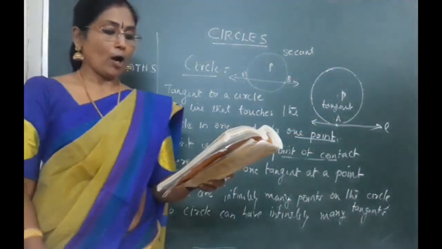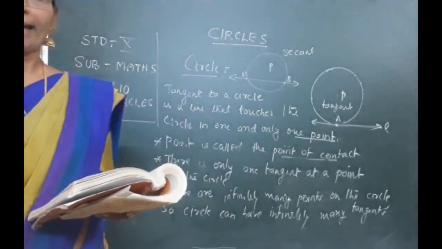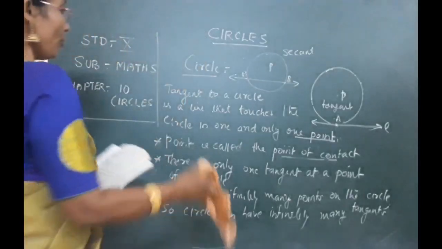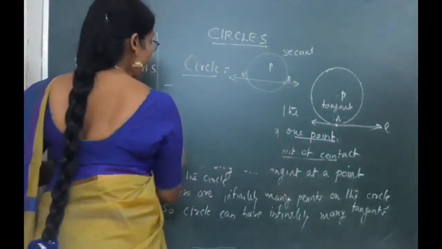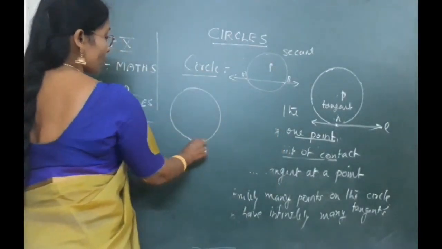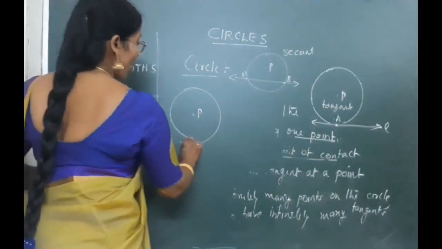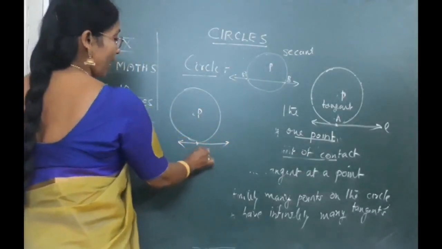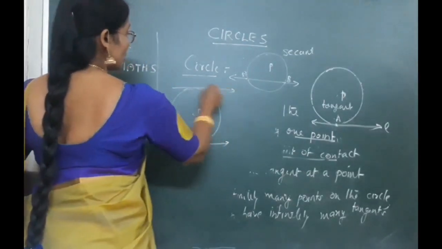A circle can have dash parallel tangents at the most. That means how many tangents can be drawn parallel? So you can see here that if a circle is drawn, okay, and how many parallel tangents? That means I have drawn one tangent here at this point, one tangent here.